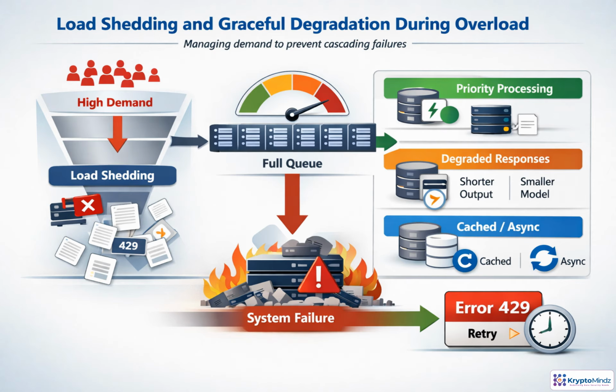The worst response to a spike is to accept everything and hope the queue clears. That creates runaway latency and can take the whole system down. Make overload a controlled decision instead. First, protect high-value or time-critical traffic. Then reduce cost where possible. Shorten outputs, route to a smaller model, serve cached results, or move work to async processing. If capacity is still exhausted, shed low-priority requests deliberately. Use clear semantics like 429 and Retry-After, so clients know what to do. Most importantly, make these policies explicit, measured, and tied to business priorities.